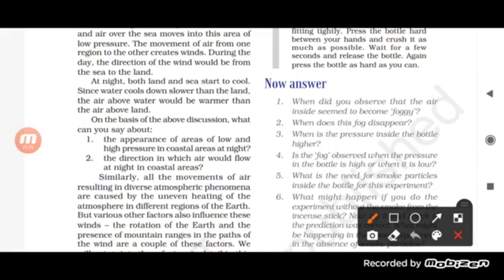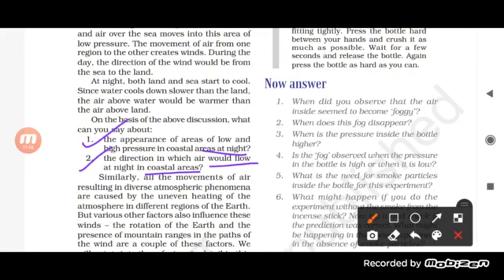On the basis of the above discussion, what can we say about that? We can say about the appearance of areas of low and high pressure in coastal areas at night, and the direction in which air would flow at night in a coastal area. So from this discussion we came to a conclusion, students, that low pressure and high pressure are generated in the coastal area, and the air movement occurs at night.